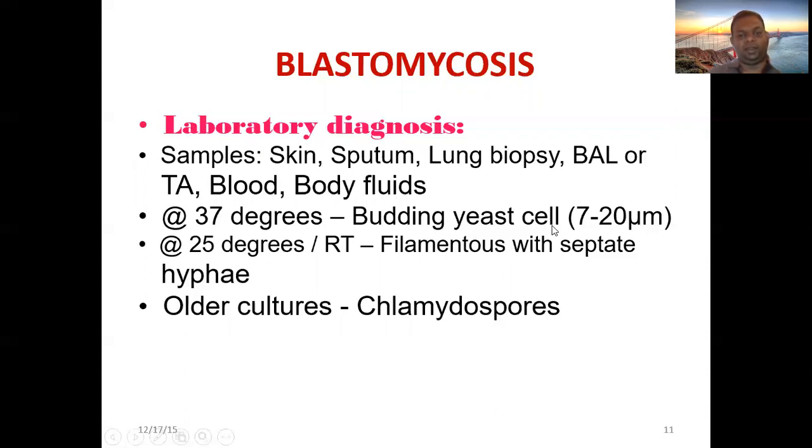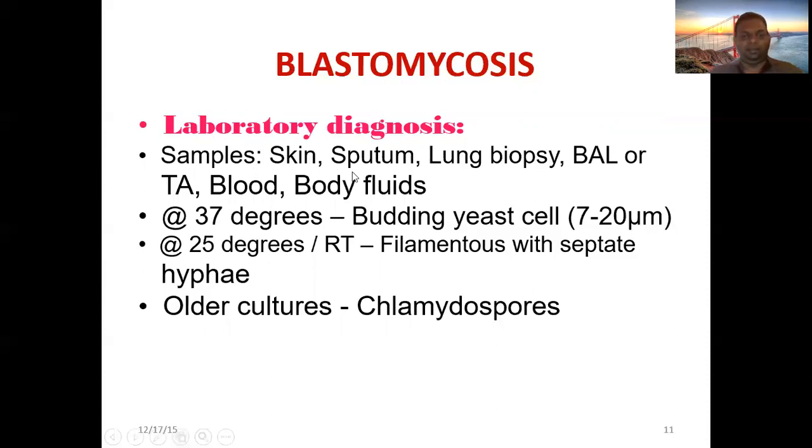In the body it is seen as yeast at 37 degrees, and at 25 degrees or room temperature, it is filamentous with septate hyphae. In old cultures chlamydospores can be seen. So what does this imply? If you take a sample, you have to put it in both temperatures. No actidione here. Cycloheximide should not be added. If added, it will kill these microbes.